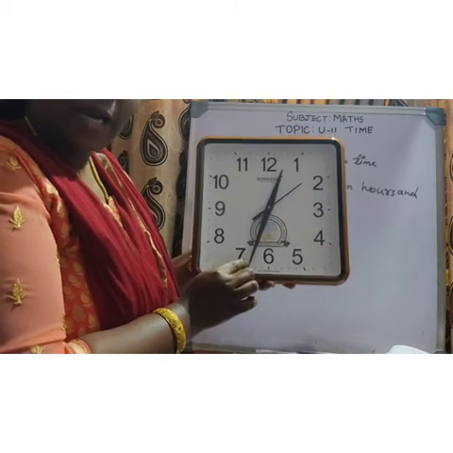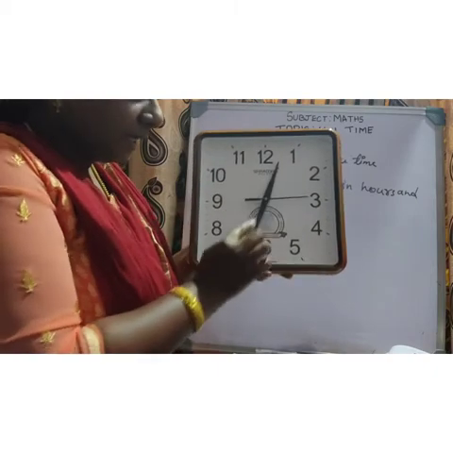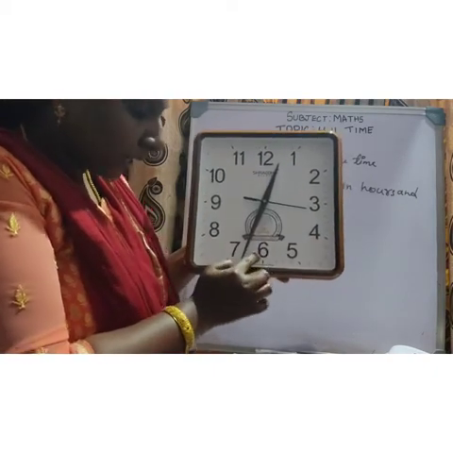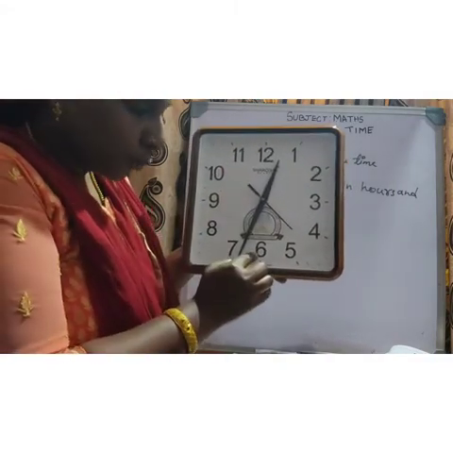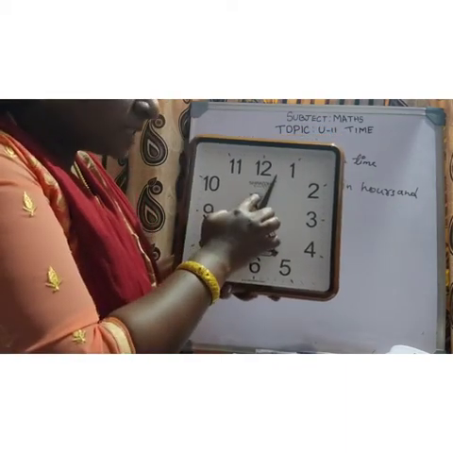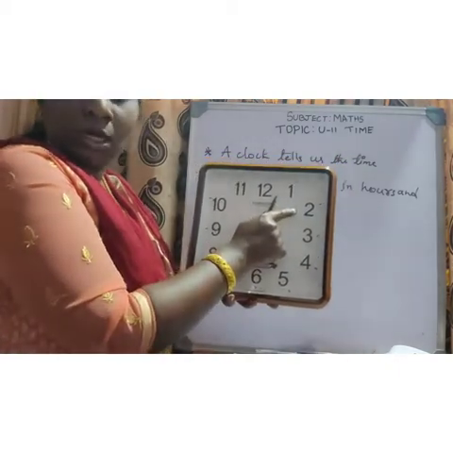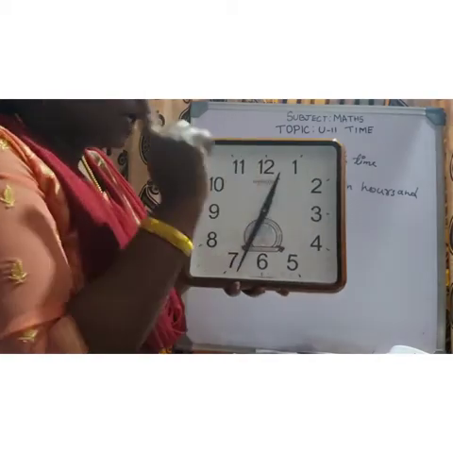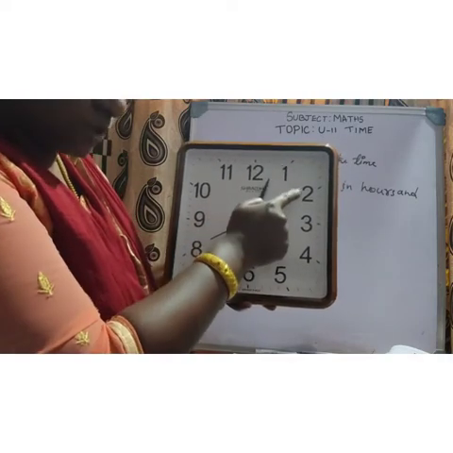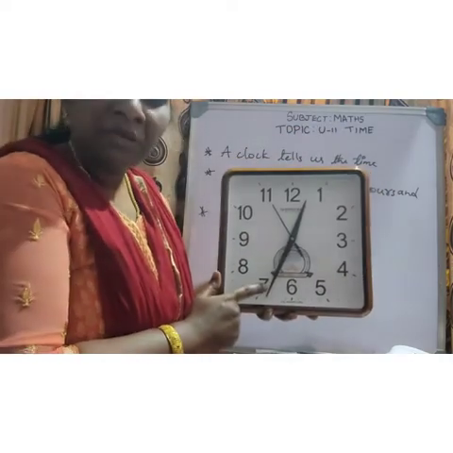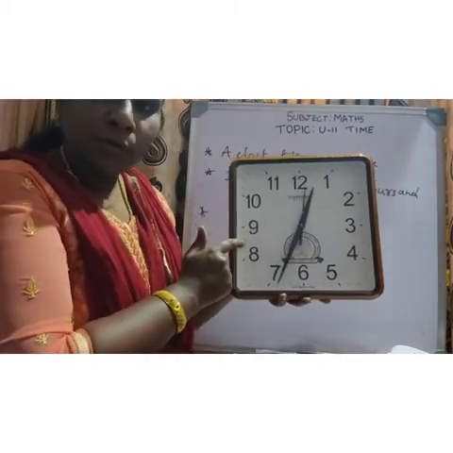So this long hand moves fast and this short hand moves slow. The minute hand takes 5 minutes to move from one number to the next number, whereas the hour hand takes 1 hour to move from one number to the next number. Understood, children? The short hand takes 1 hour to move from one number to the next number. The long hand, or minute hand, takes 5 minutes to move from one number to the next number.